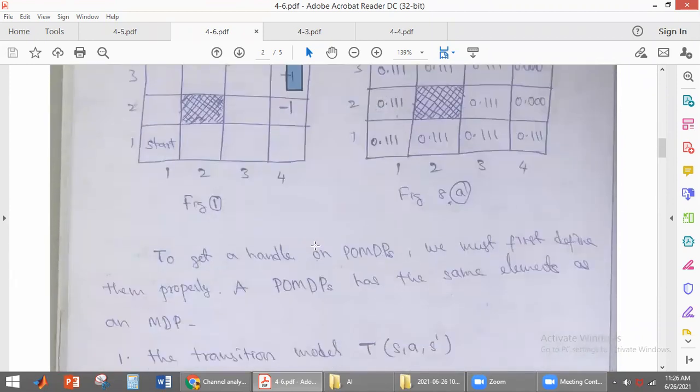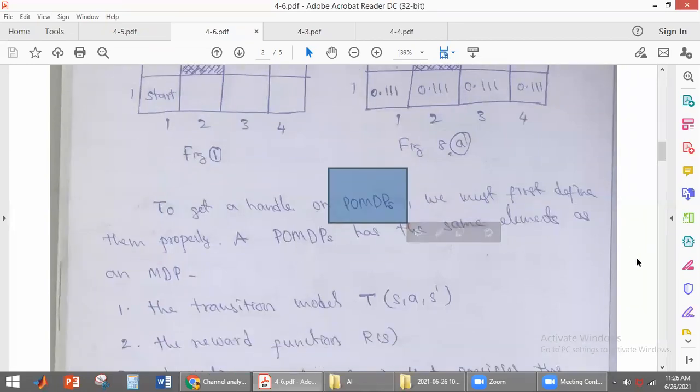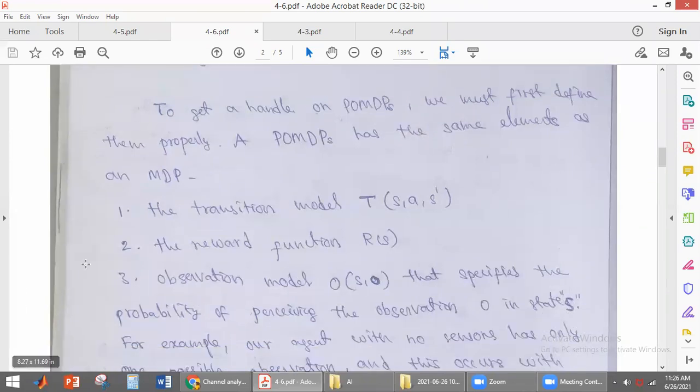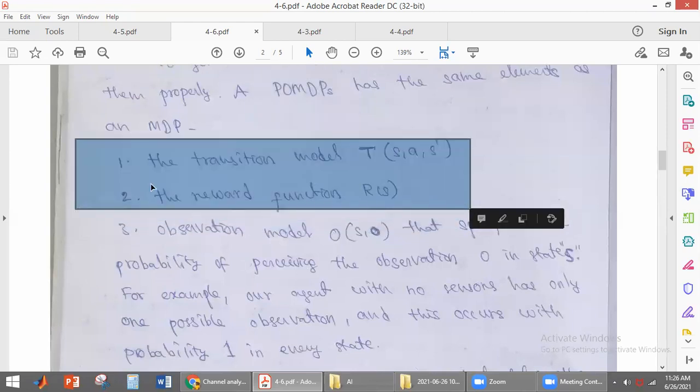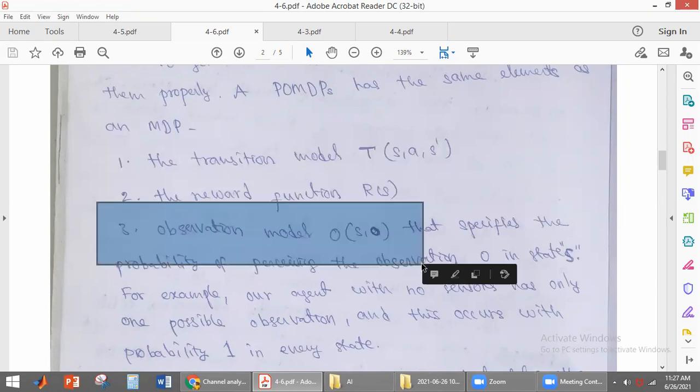Now, to handle POMDPs, first we have to define POMDPs properly. How do we define POMDPs, students? These are the elements we use to define POMDPs. Some of the elements are the same as in MDP. What are the elements we have used? The same elements we are also using here to define a POMDP: the transition model, the reward function, and the observation model. These are the three, one mark. The first two are the elements we have used in MDP. Other than these two, here one more element we are using, that is the observation model.